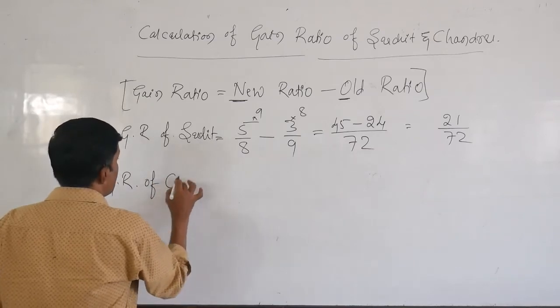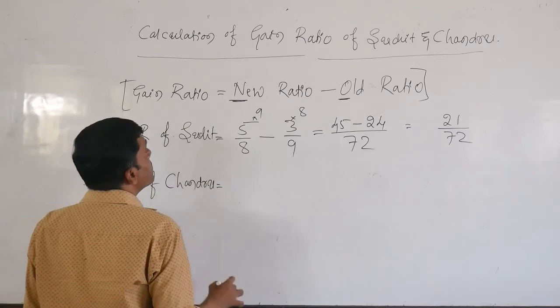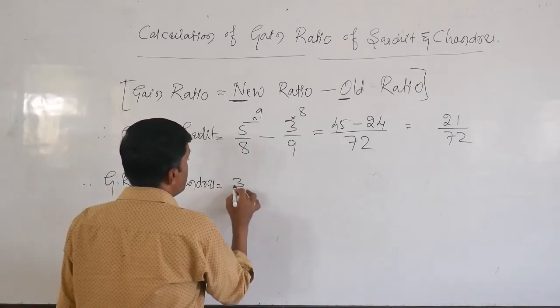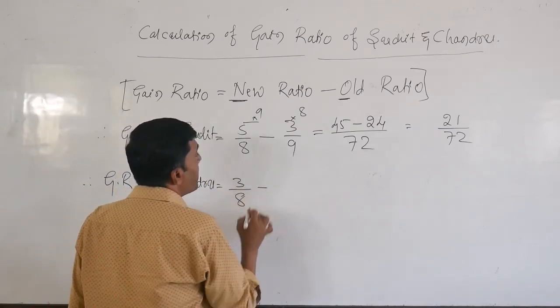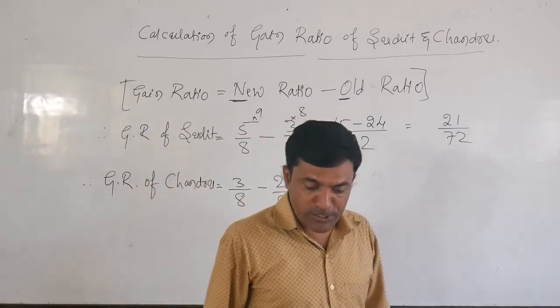Then the next gain ratio is of the next partner, Chandru. His new ratio is 3 upon 8 minus 2 by 9, which was the old ratio of Chandru.